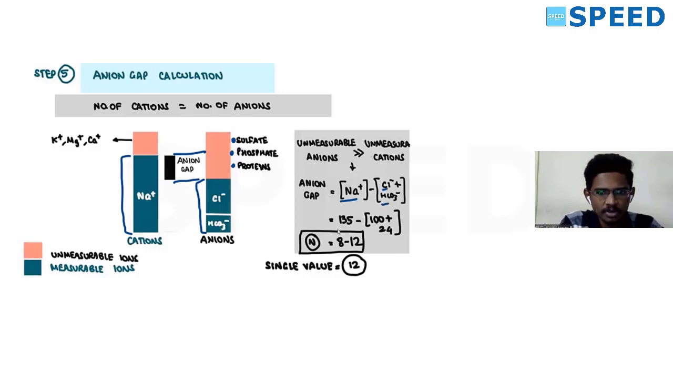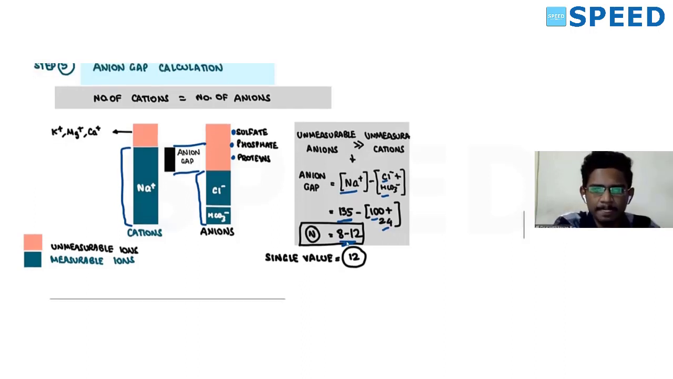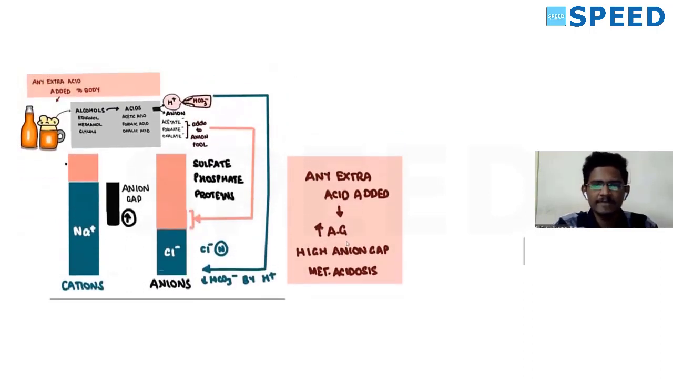If you apply normal values like 135, 124, you will get a normal anion gap of 8 to 12. A single value you can remember is 12. If it is more than 12, it is high anion gap. If it is less than 12, it is low anion gap. Now I want to emphasize this concept to you.